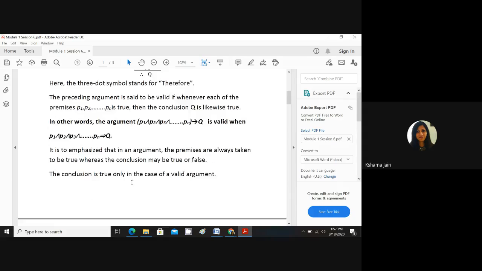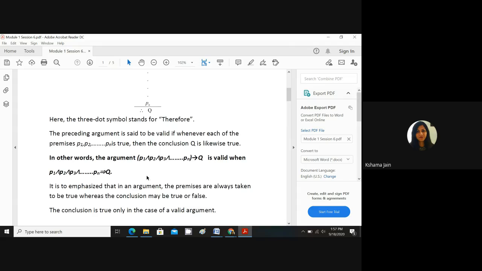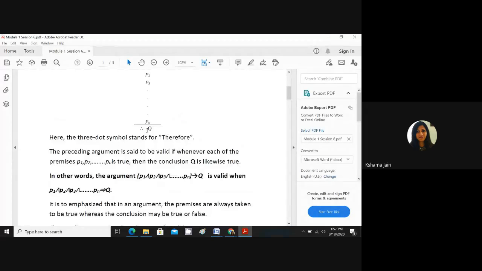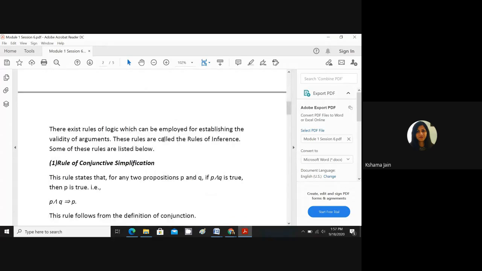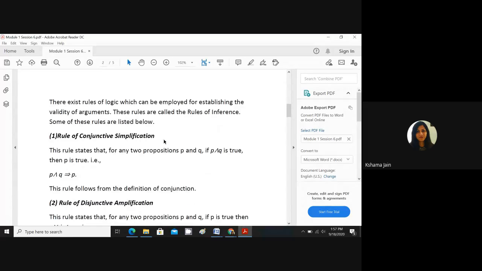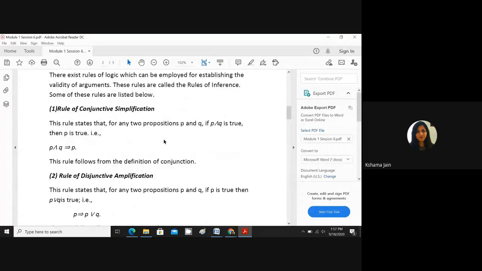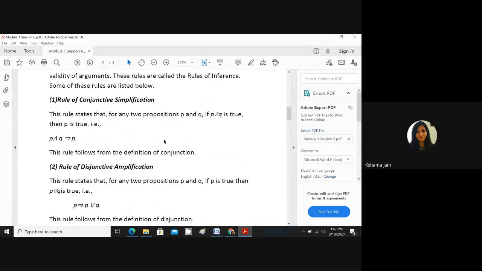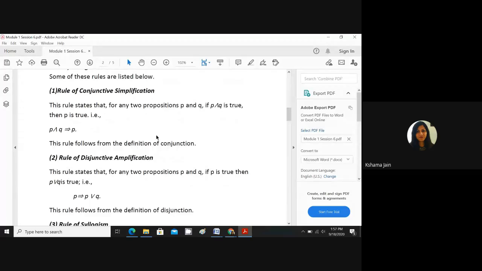So this is the theory to prove whether any argument is valid or invalid. To prove them, we can't simply prove it, right? We need some rules. Those rules are called rules of inference. One by one, we will discuss. There are 7 rules of inference. Try to understand; I will give you the tricks also. If you can remember and understand the tricks, very good. If you don't remember, then learn up and mug up these formulas. These are very important formulas, same as the laws of logic.